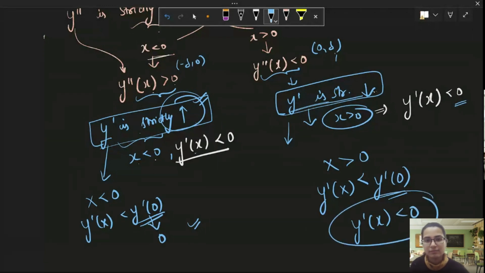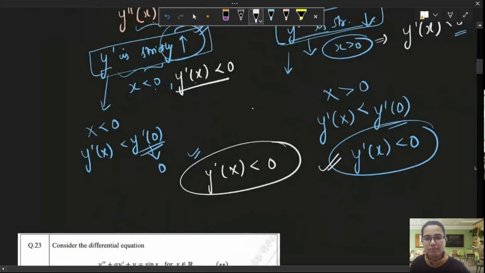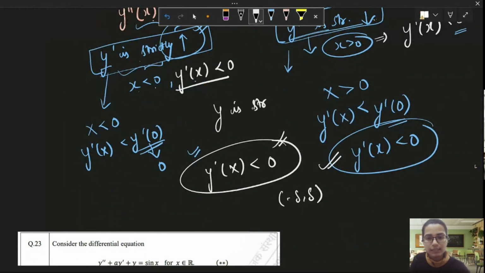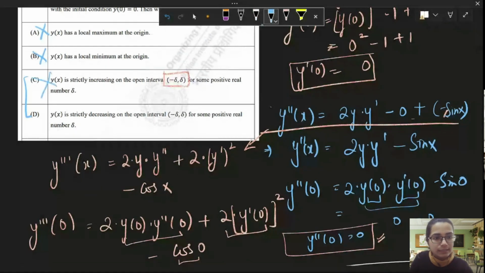So yes, in both of these cases, what we got was y dash x is less than 0. And the interval was minus delta to delta. So this means y is a strictly decreasing, monotonically strictly decreasing function. Option C says strictly increasing and D says strictly decreasing. So C is incorrect and decreasing is correct.